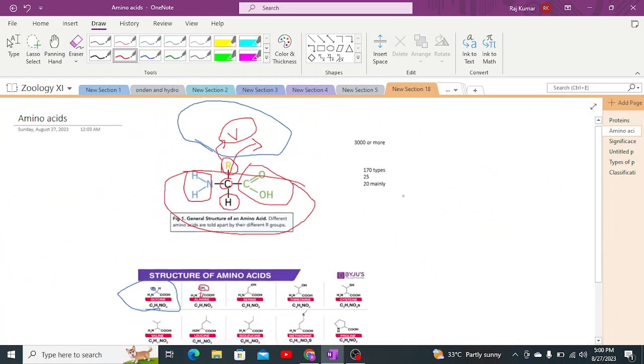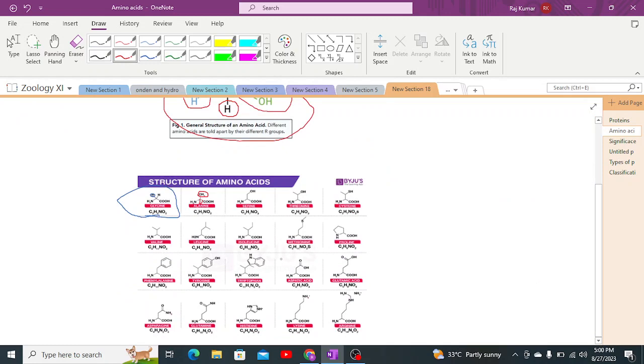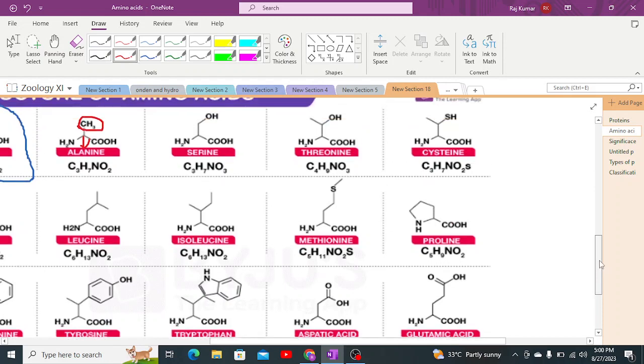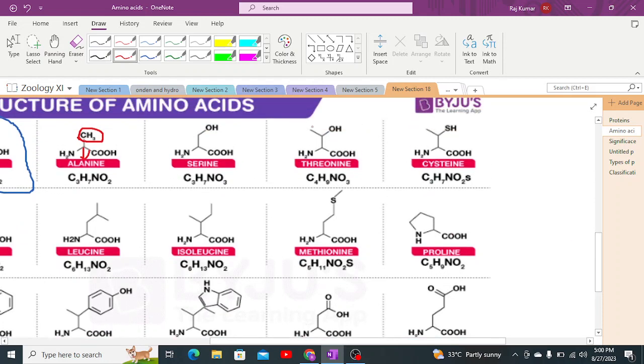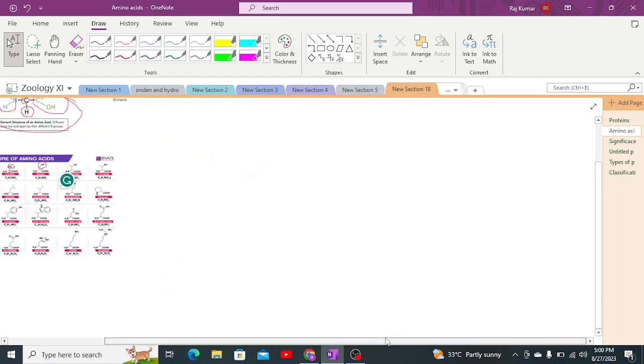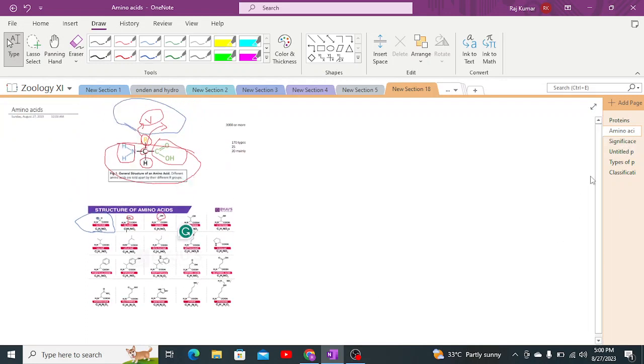Now protein is made of amino acids, and these are all of the amino acids, which have different alkyl groups. For instance, serine has a hydroxyl group, and on the other hand we have threonine, methionine, and leucine, as well as different types of amino acids. Now we are not going to discuss each and every one in detail. We are just going to move on to the structure.